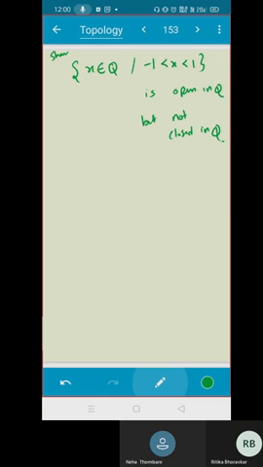Let us discuss the first problem. Here is the set. Now can you prove it is an open set? Open in Q you have to prove.